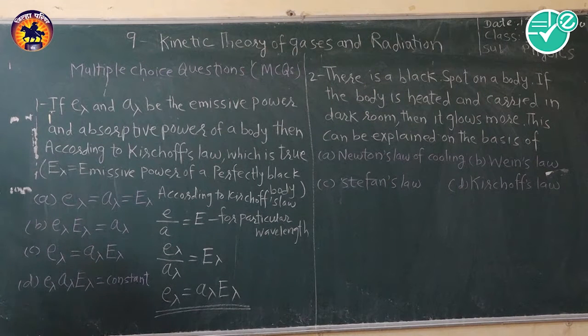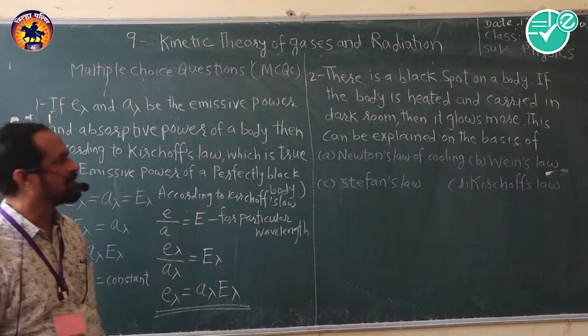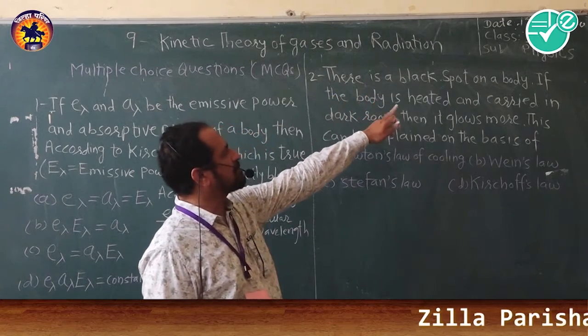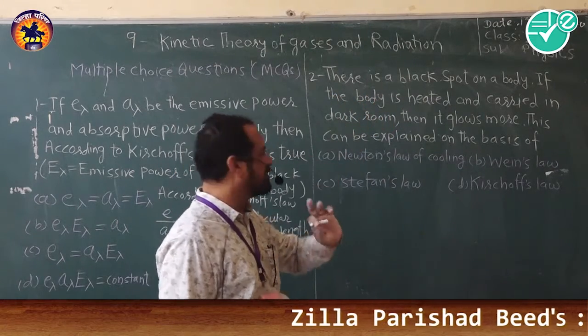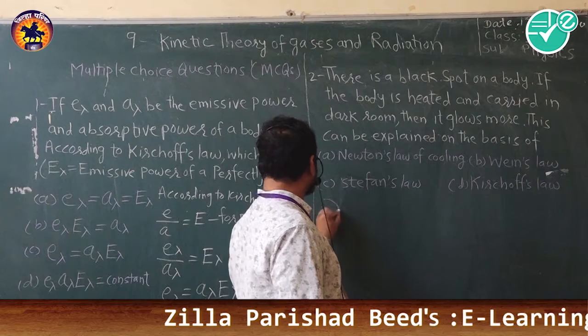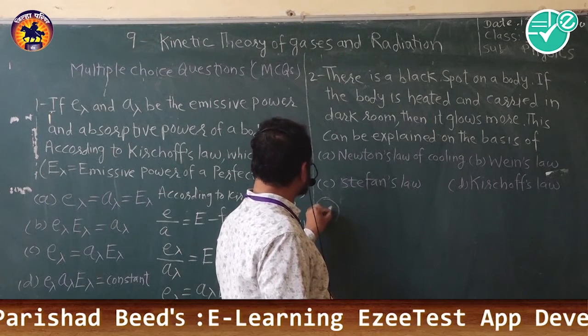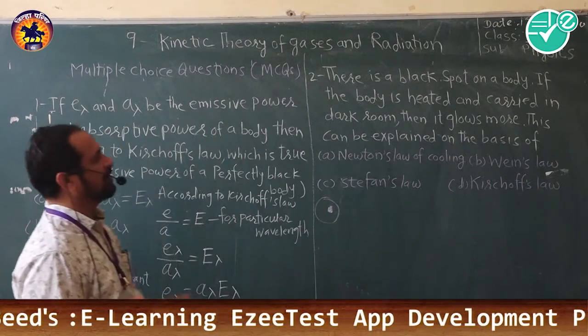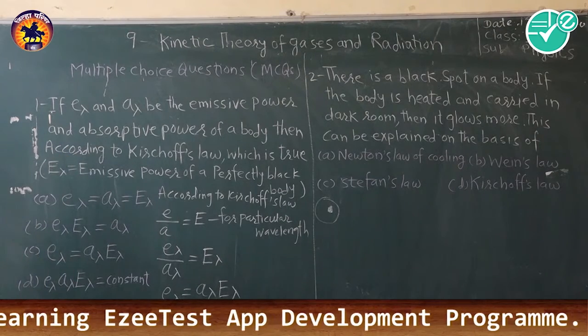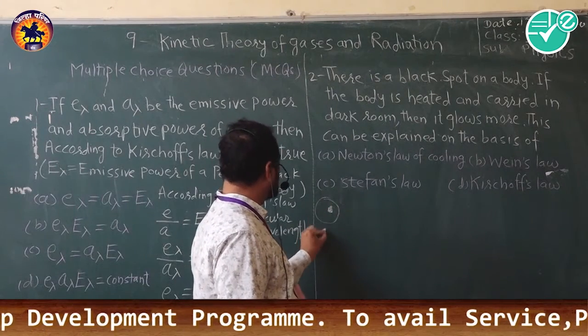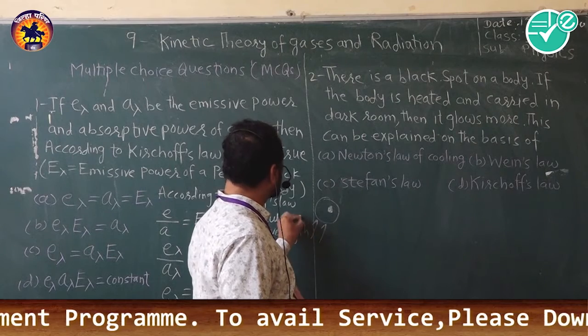Then we will take the second MCQ. That is, there is a black spot on a body. Consider that here is the black spot on a body. Now this body is heated, so it will give radiant energy.